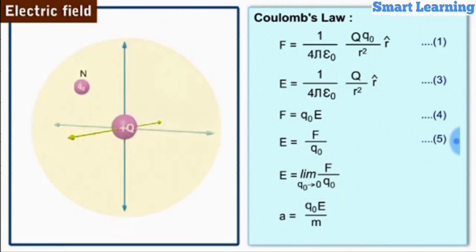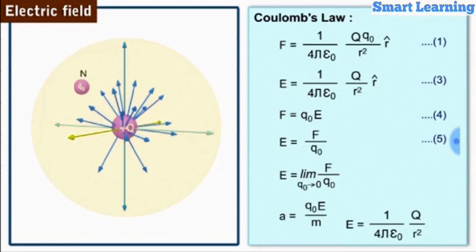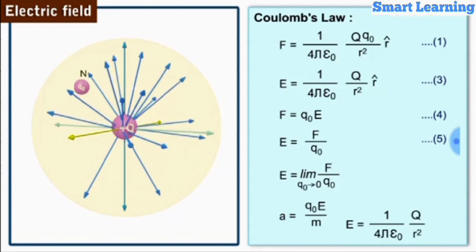It is important to note that for a charge Q, at all points on an imaginary sphere of radius r around it, the electric field strength may be equal in magnitude and be equal to 1 by 4 pi epsilon naught Q by r square. There is a spherical symmetry with respect to the magnitude of electric field E with charge Q.